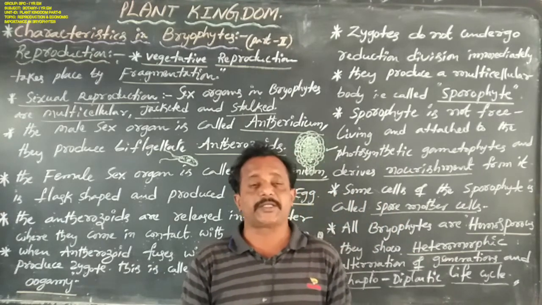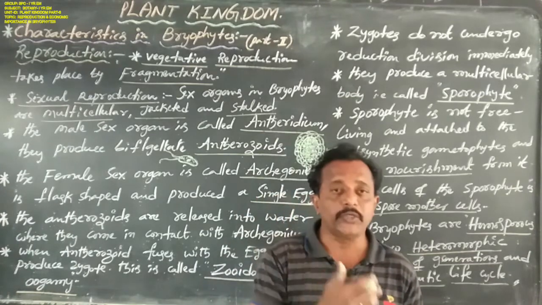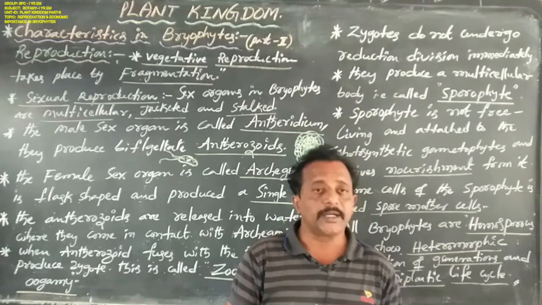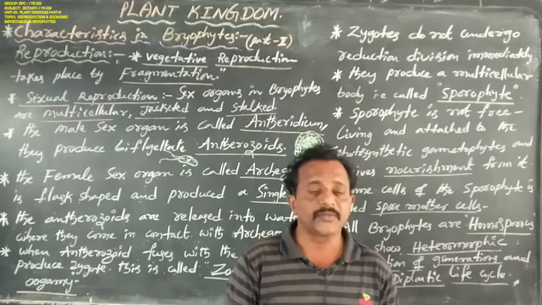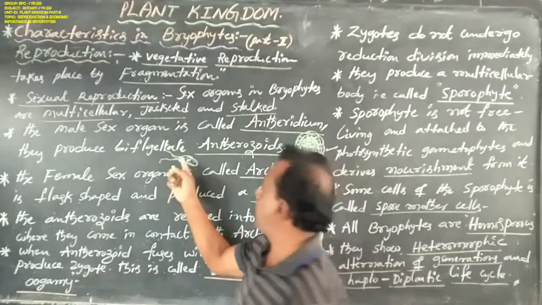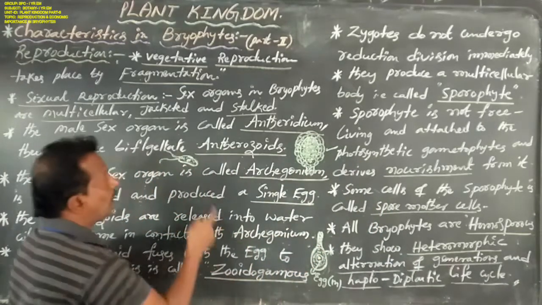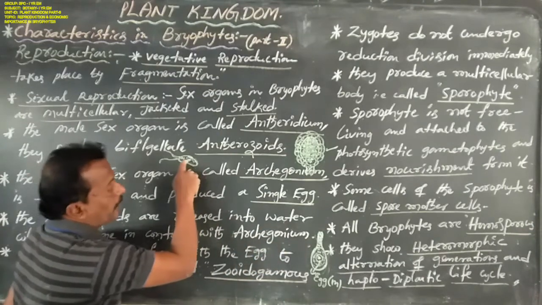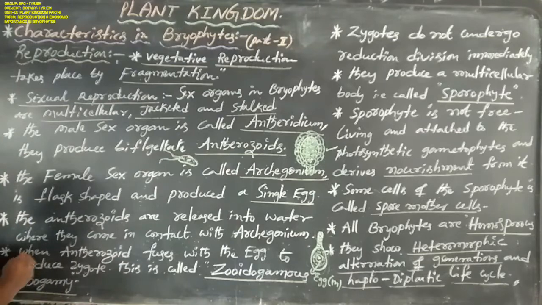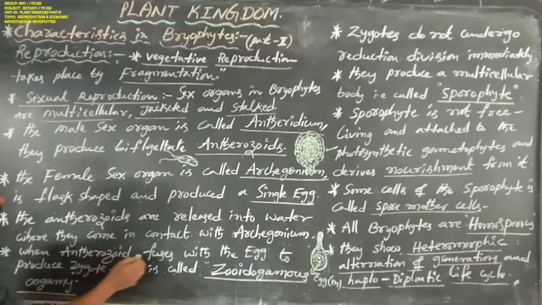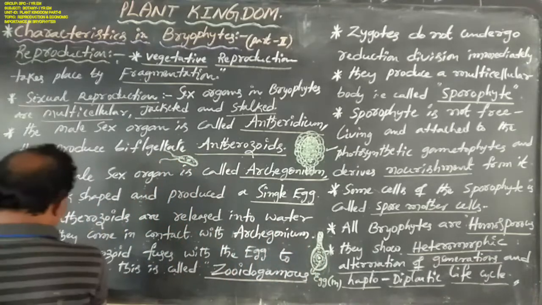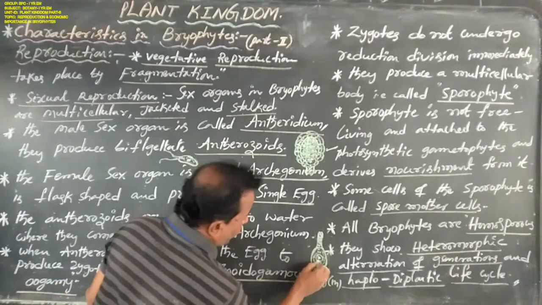Several antherozoids are produced by the antheridium. These antherozoids are released into water, where they come in contact with the archegonium. When an antherozoid fuses with the egg cell, a zygote is produced.